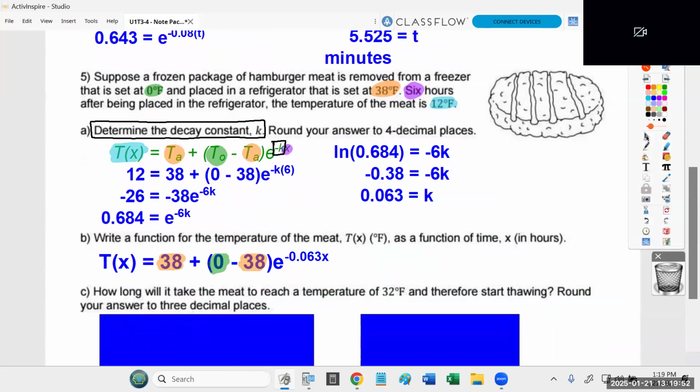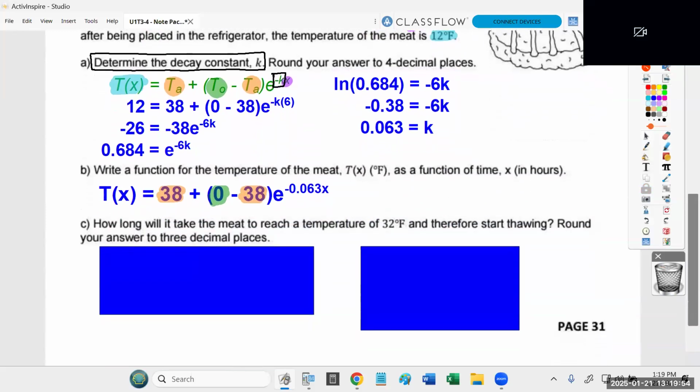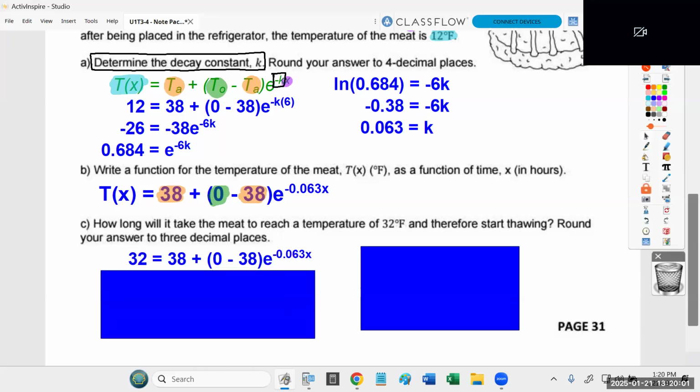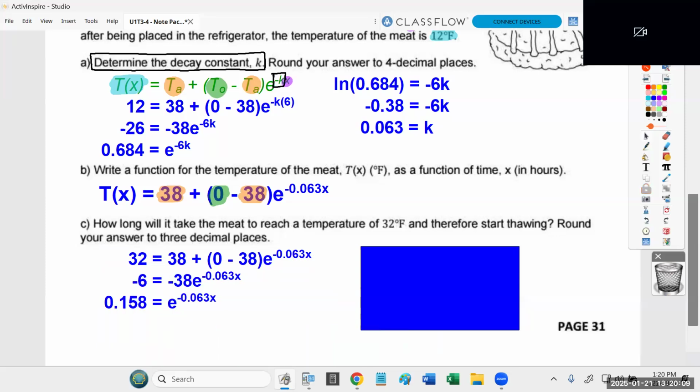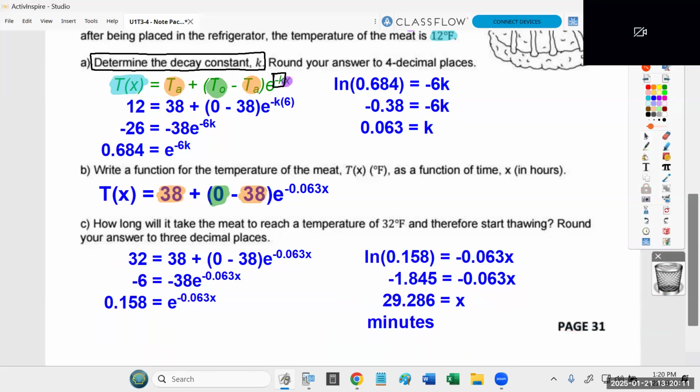Now, what makes this problem a bit more frustrating, I think, is part C is just like part A. Because again, you have to set up the equation and solve for an unknown. When does this thing drop to 32 degrees? So you have to solve for X, the time. And if you solve correctly, you'll get about 29 minutes.